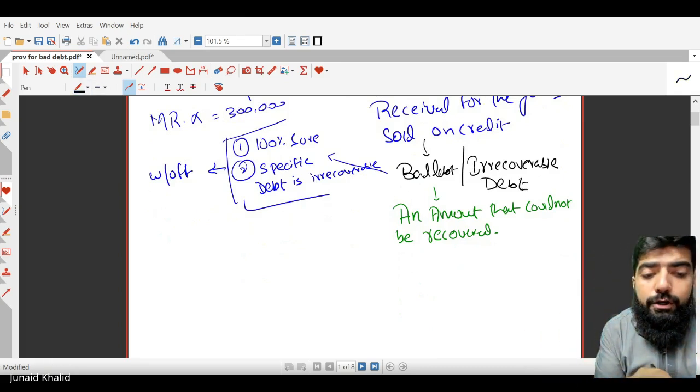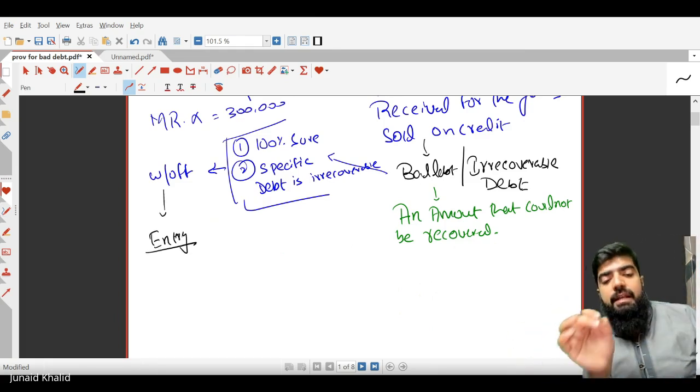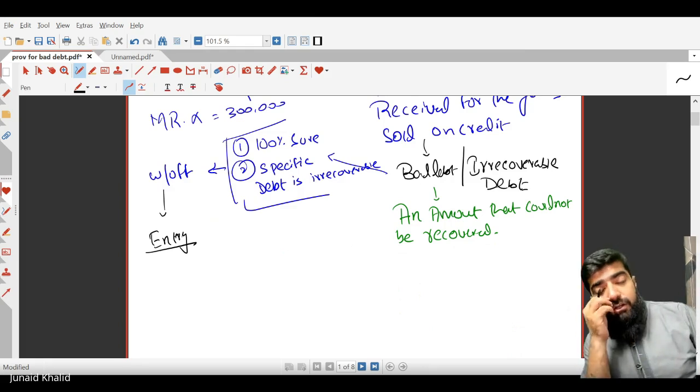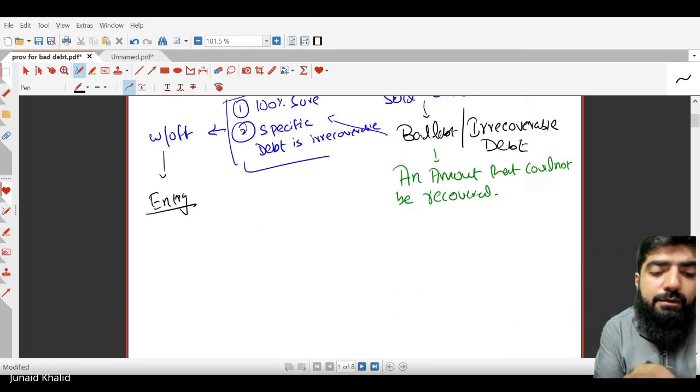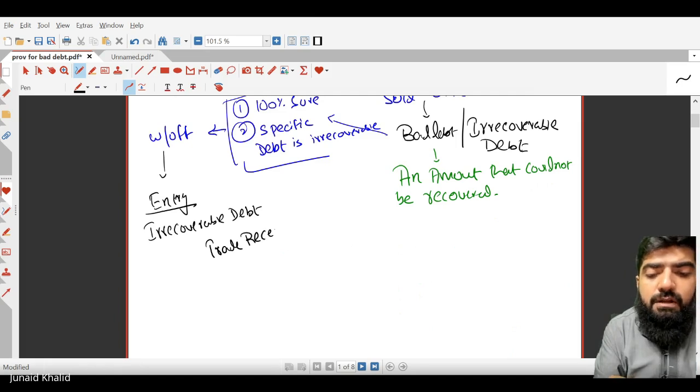No. In order to write off, obviously we have to make an accounting entry to delete the trade receivable. The entry would be: irrecoverable debt debit, and trade receivable, or account receivable, or customer, will be credited.